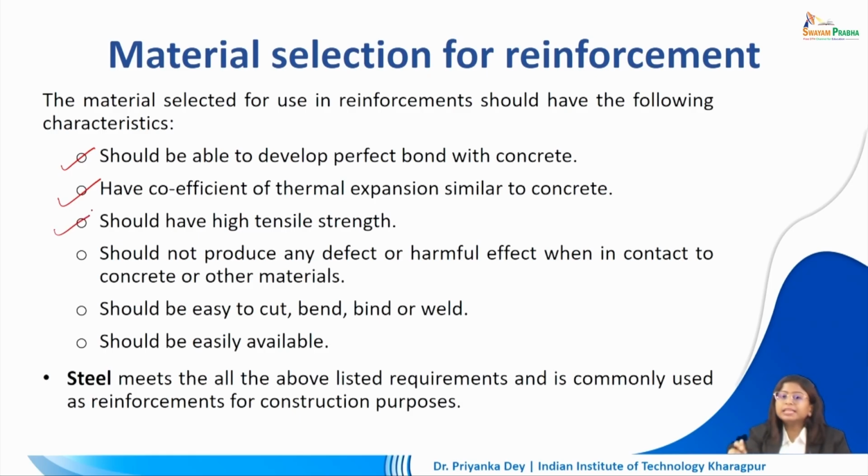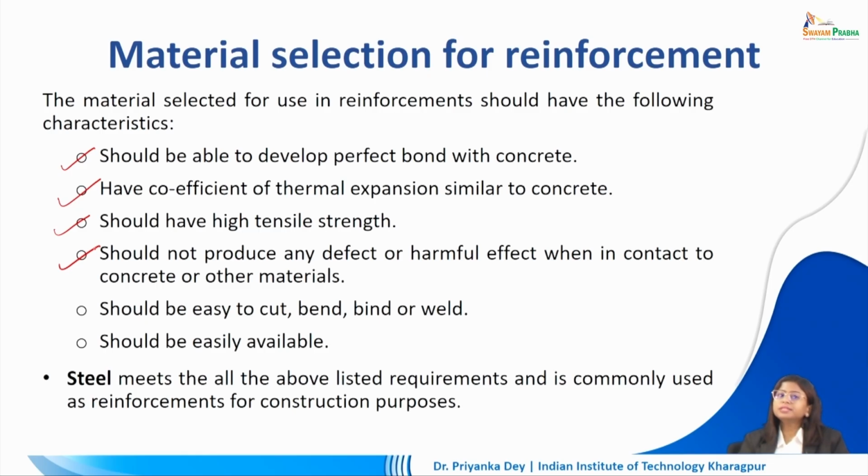It should definitely have very high tensile strength, which is exactly the reason why reinforcement is being added to this concrete, because concrete can have good compressive strength, but it is not going to be able to deal with tension. So, to be able to deal with tension, we are adding the reinforcement to this entire arrangement to form reinforced cement concrete. That means we have to use a material which has got high tensile strength.